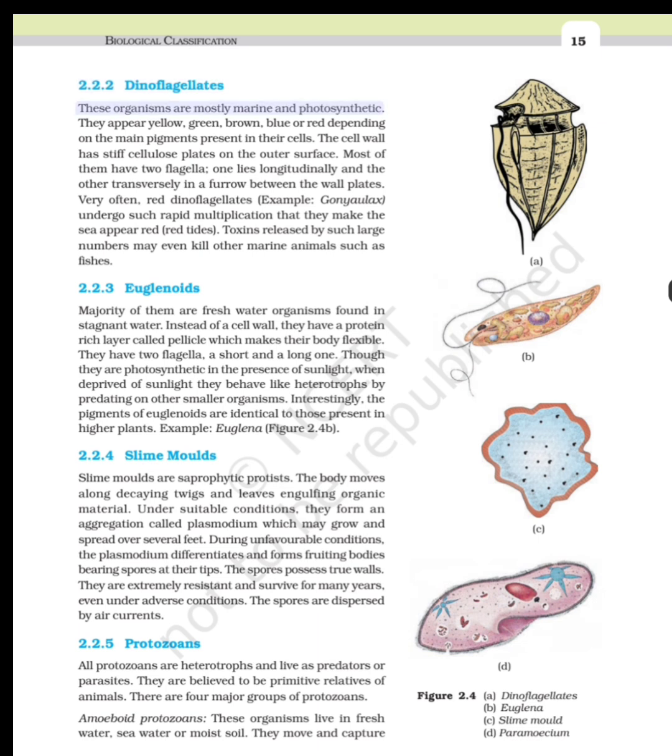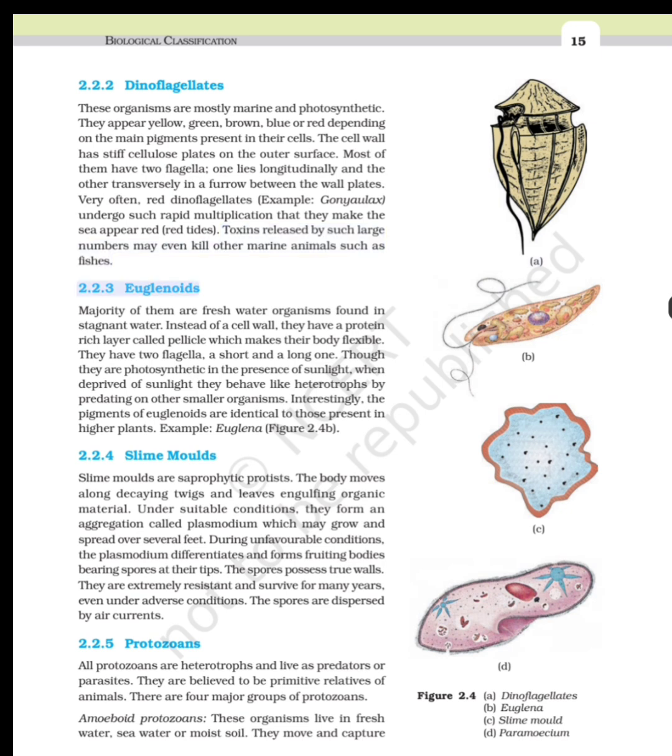2.2.2 Dinoflagellates. These organisms are mostly marine and photosynthetic. They appear yellow, green, brown, blue or red depending on the main pigments present in their cells. The cell wall has stiff cellulose plates on the outer surface. Most of them have two flagella, one lies longitudinally and the other transversely in a furrow between the wall plates. Very often, red dinoflagellates, for example Gonyaulax, undergo such rapid multiplication that they make the sea appear red, red tides. Toxins released by such large numbers may even kill other marine animals such as fishes.